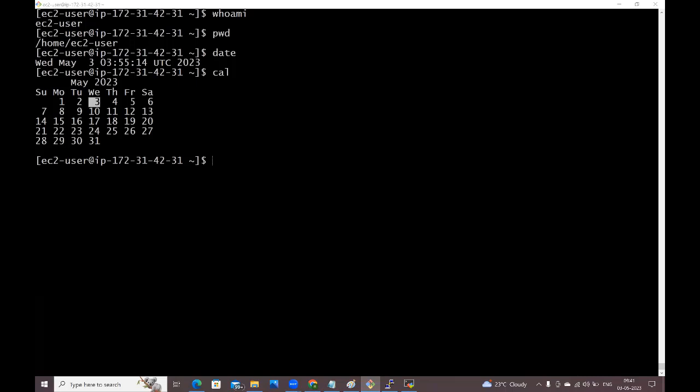In the same VM, we can create different users also. That is what I'm telling Kanil. Whenever you create a virtual machine, by default you will get only one user, the default user. At the same time, we can create multiple users and connect with those multiple users also. How to create multiple users, we will discuss.